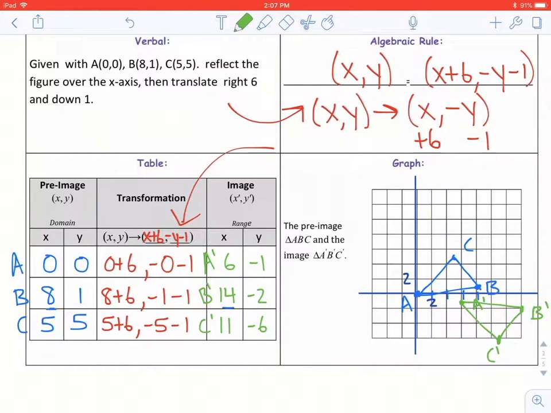So that is it. It should look like our original triangle reflected over the x-axis, but then translated right 6 and down 1. Alright, that's it for example 1.